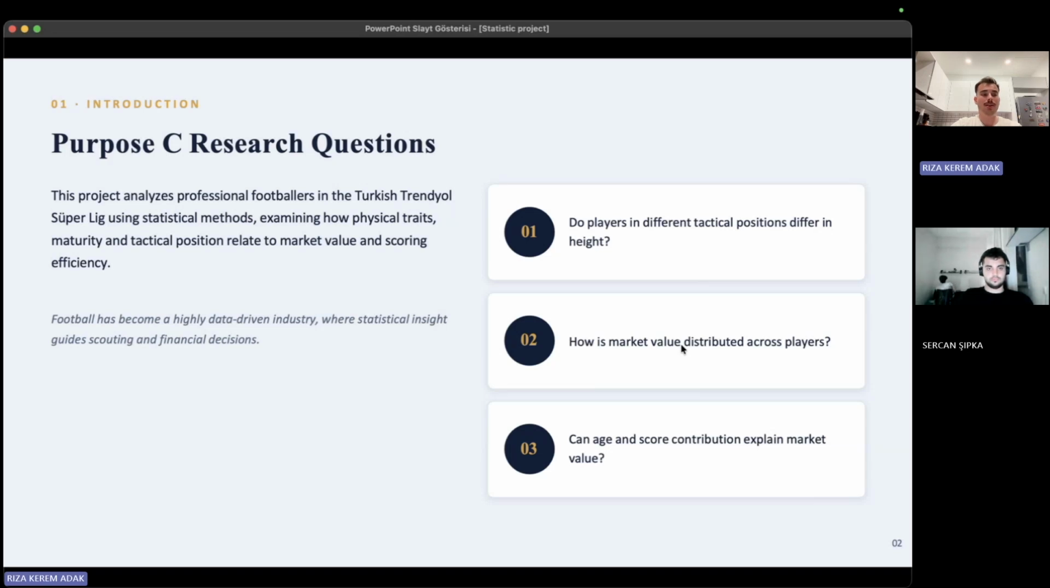We focus on three main research questions. Do players in different positions have different heights? How is the market value distributed among players? And can age and score contribution help explain market value?